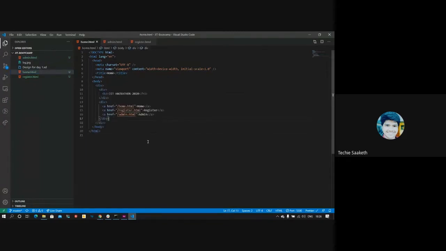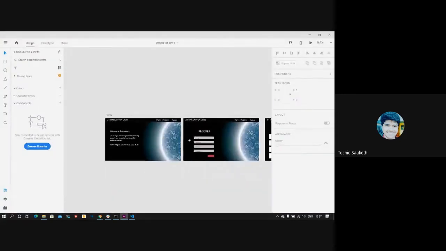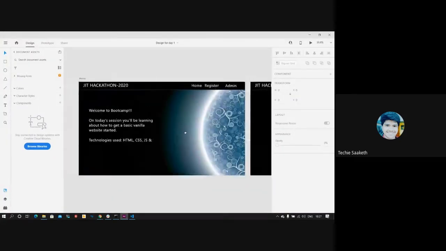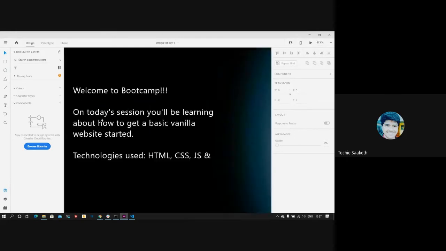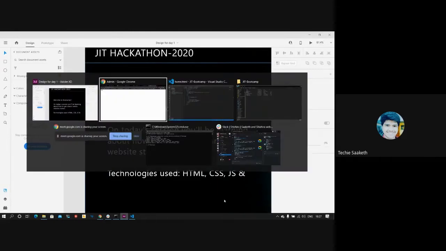After this, there is something like this. There is a background for everything, so we'll handle that in CSS later. First, let's just create the bare bones of this web page. There is welcome to bootcamp, and there are 3 paragraphs over here. So I'll be grouping all these 3 paragraphs with a div, and a paragraph for each of them. So now we'll implement that part.